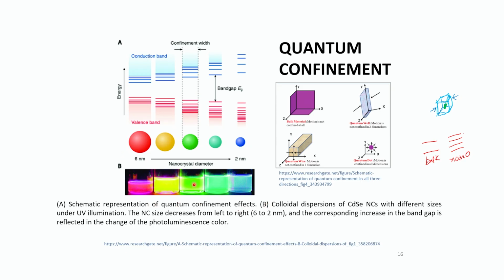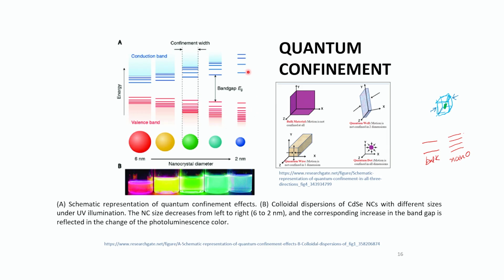That's an experimental picture which shows colloidal suspensions, dispersions of CdSe basically nanoparticles with different sizes under UV illumination, that is under ultraviolet illumination. You can see the different colors. So what is happening is that these are different nano sizes. That's your particle size 6 nanometer, that's your particle size 2 nanometer. So what you can see is that these are the discrete, distinct energy bands, and that's the conduction band, that's your valence band.